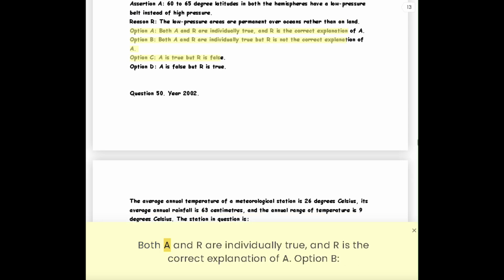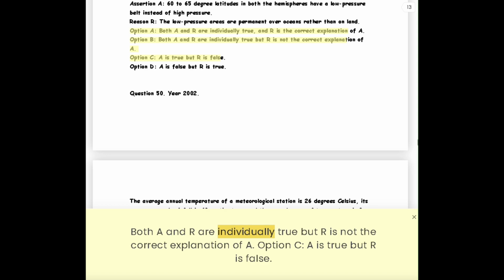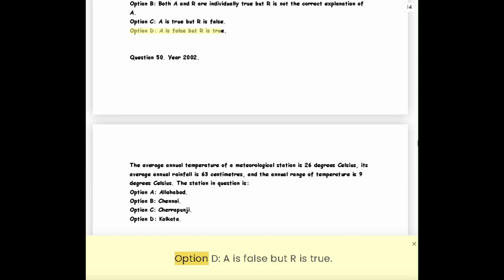Option A. Both A and R are individually true, and R is the correct explanation of A. Option B. Both A and R are individually true but R is not the correct explanation of A. Option C. A is true but R is false. Option D. A is false but R is true.